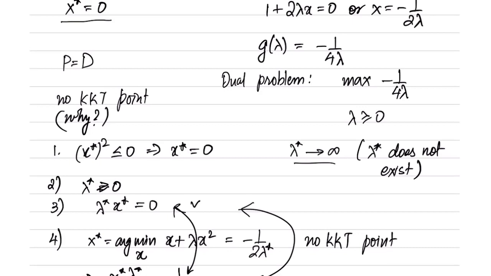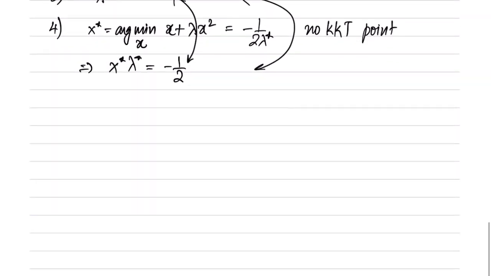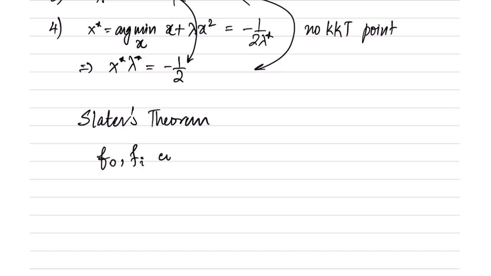Let us also look at a related theorem, which is the Slater's theorem. So the Slater's theorem says that for convex optimization problems, so let's say that when f0 and fi are convex, and there could be affine constraints, and if p star, the optimum value of the primal objective, is finite, which means that it is neither unbounded below nor infeasible, and Slater's condition holds.